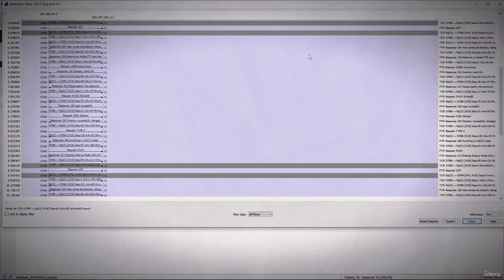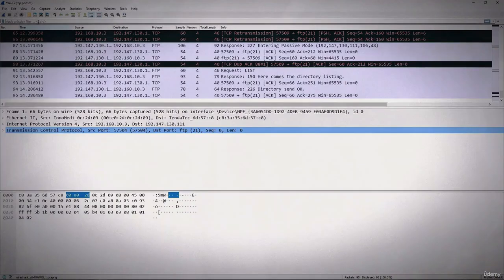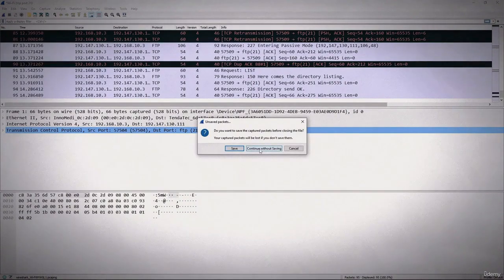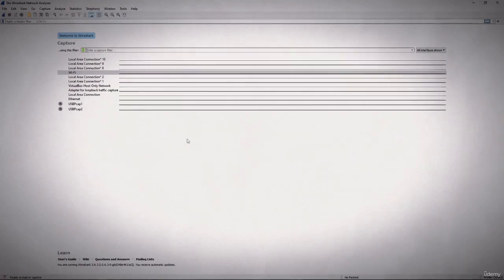So I will close this, and we will also close this and continue without saving. And I'm going to take that off, because you really don't want to keep that capture filter on there. It's not going to do us any good, because it will limit anything else I try to capture. Once you have cleared out the capture filter, you might also want to reboot just to get out any remaining filters in your interface, so that it does not disrupt you moving forward.